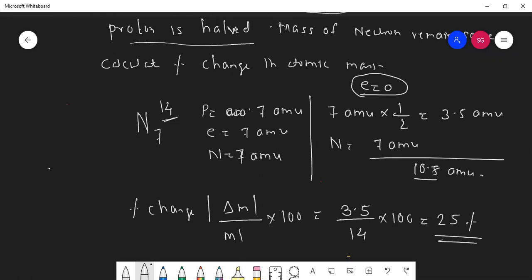Now my question to you, listen carefully. Will atomic mass decrease by 25% or increase by 25%? Decrease by 25%. Very good. Decrease by 25% because your protons weight you have made it half. So if they ask you this additional question, is it decreasing by 25% or increasing by 25%? Your answer should be, it is decreasing by 25%. Got it? Yes, sir.